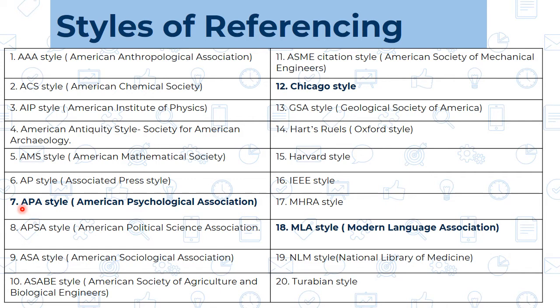First we are going to study the APA style, that is American Psychological Association. Second, the MLA style, Modern Language Association. And third is the Chicago style, that is, Chicago University Press has introduced this Chicago style. So just for your reference you can read all the names of the styles of referencing, but for our NET syllabus we are going to study only these 3 styles in detail.